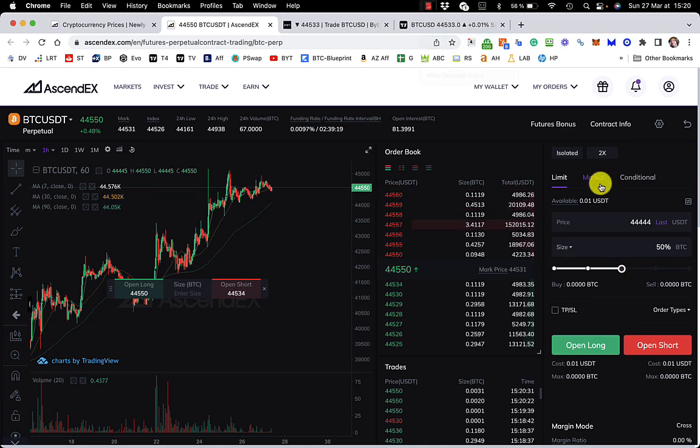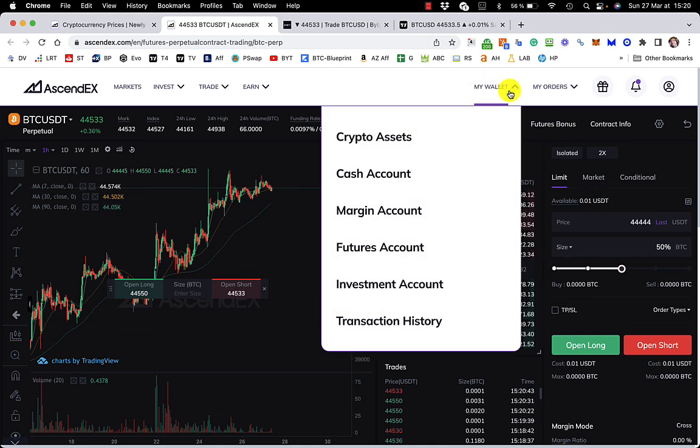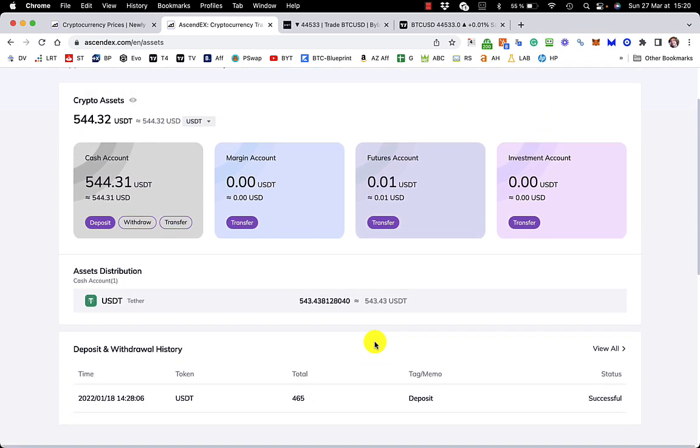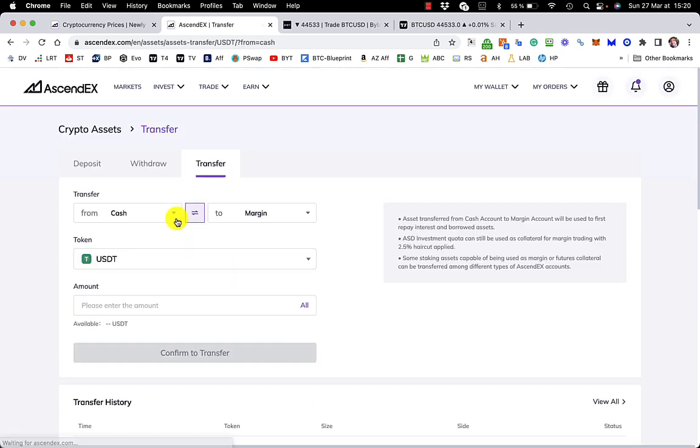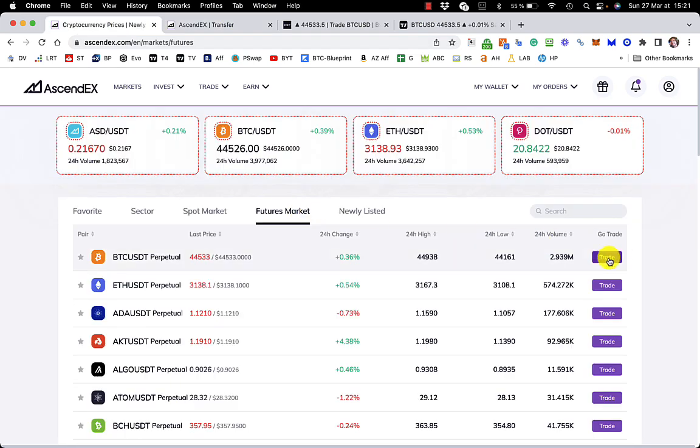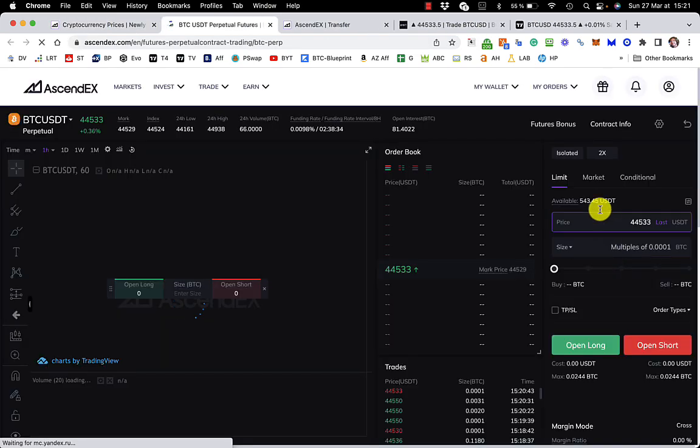But I can't do that because I've got nothing in my account. That is because I've got it in the wrong part, haven't I? So if I go to crypto assets and go to USDT, I can go to transfer and transfer from the cash account to futures. I'm going to transfer all of that. Confirm to transfer. Okay, so if I go back to the exchange, futures market, trade, that one, I should see it there. There you go.